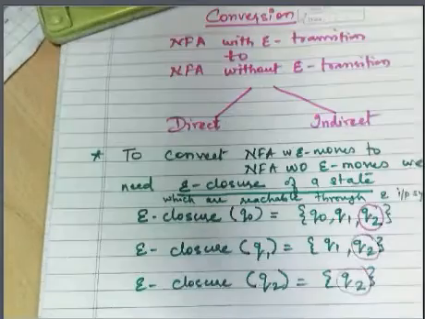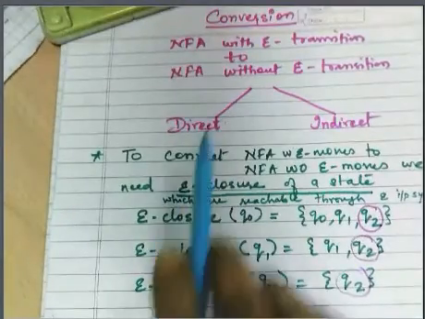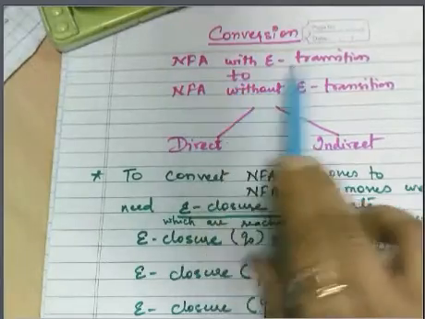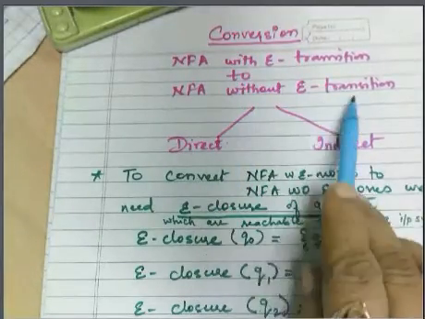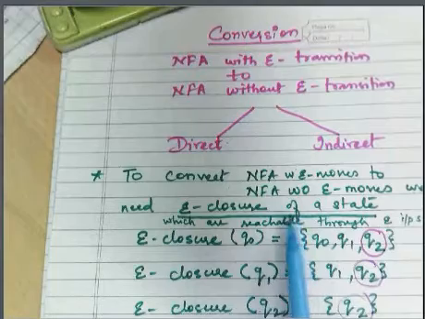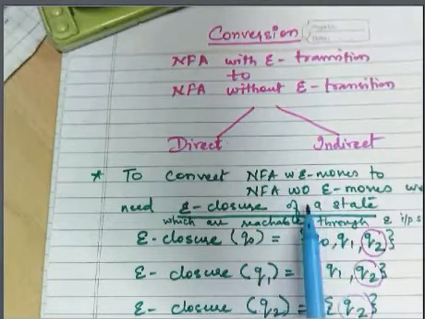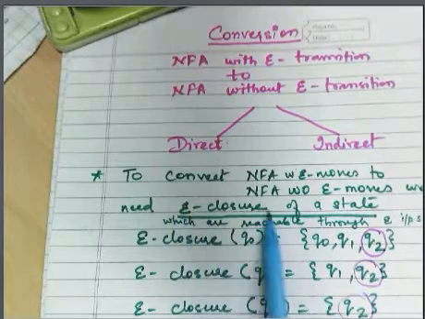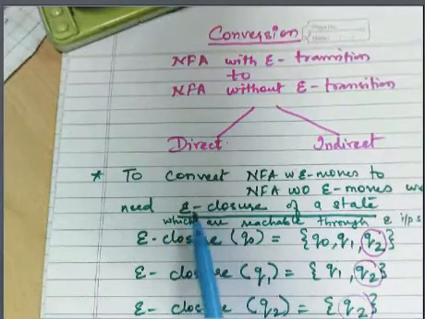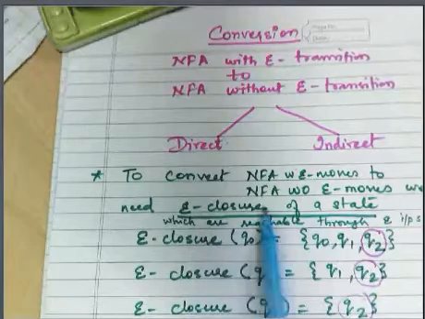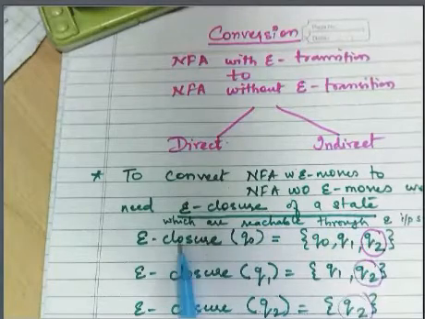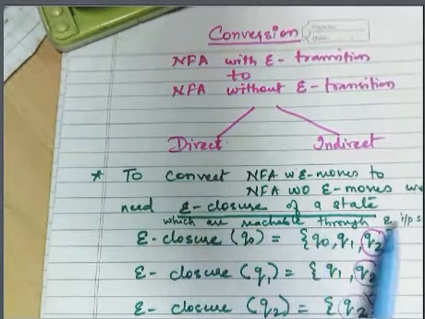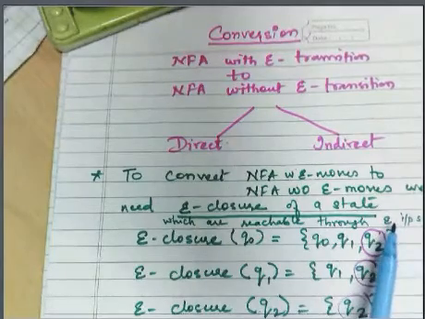In the direct method, whenever we are interested in converting NFA with epsilon transition to without epsilon transition, we need to know some details of what we mean by epsilon closure. So what is the epsilon closure of a state? It is nothing but all reachable states through empty input symbol.